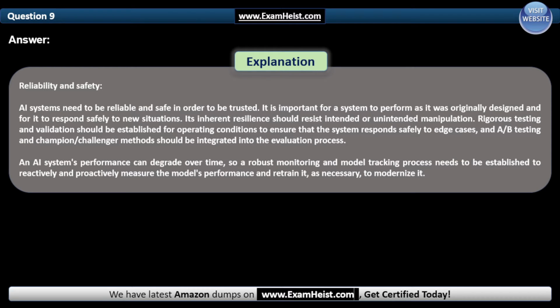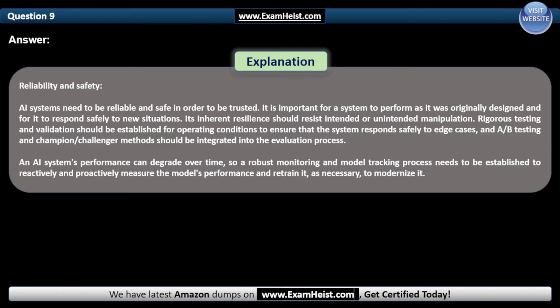Reliability and safety. AI systems need to be reliable and safe in order to be trusted. It is important for a system to perform as it was originally designed and for it to respond safely to new situations.